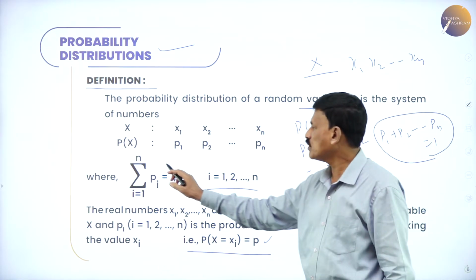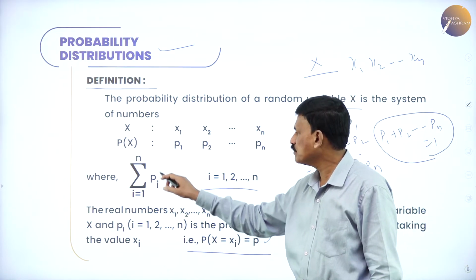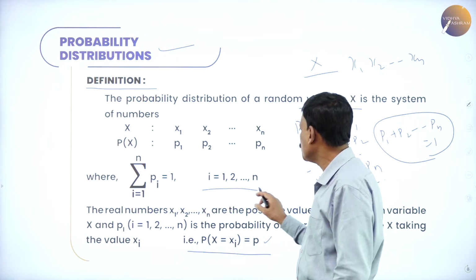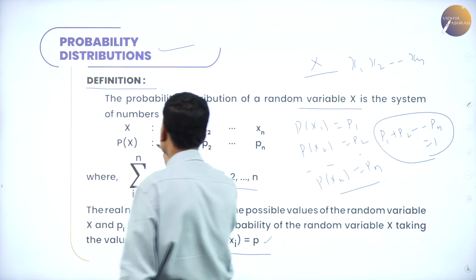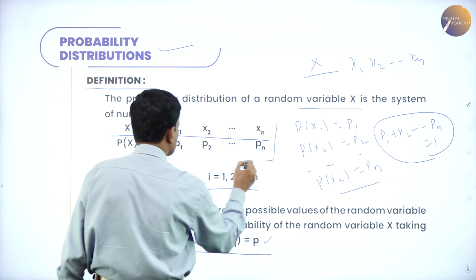So therefore, sigma i equal to 1 to n of p of i is equal to 1, where i equal to 1, 2, 3, etc., n. This is called the probability distribution.